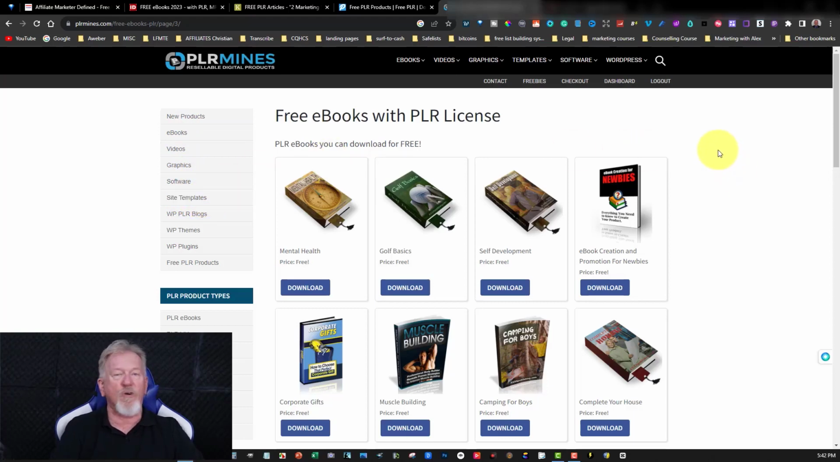And also, when you join up and become a gold member, you can get access to a free website that you can use as your own. And you can pick and choose whatever one you use. So this is called PLR Mines. All right, guys, let's go check out the next one.